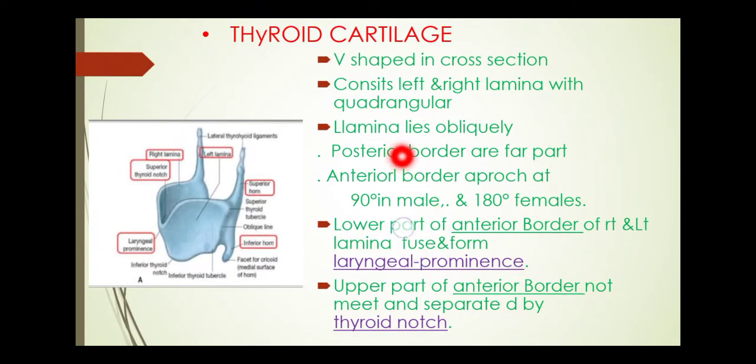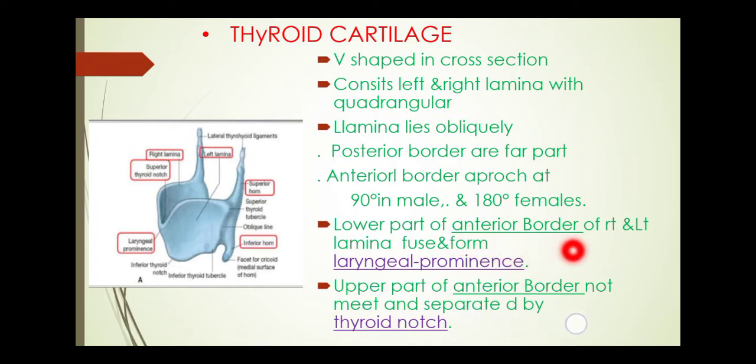Now the laminae lie obliquely. Posterior borders are far apart. This is the posterior border of the left side and the posterior border of the right side. They are far from each other. And the anterior borders approach at 90 degrees in male and 180 degrees in female. Here this is the anterior border. In male it makes an angle of 90 degrees and in female it makes an angle of 180 degrees.